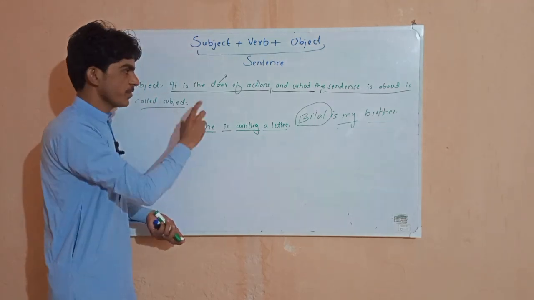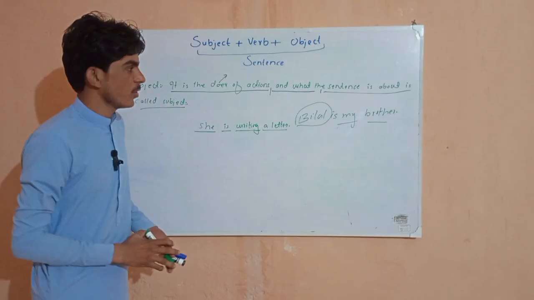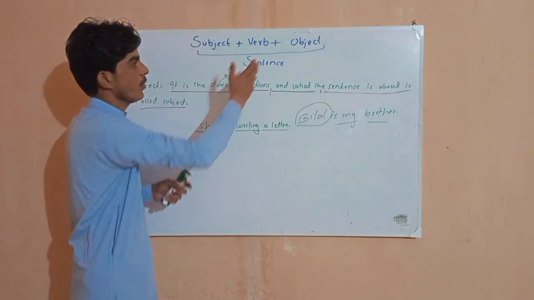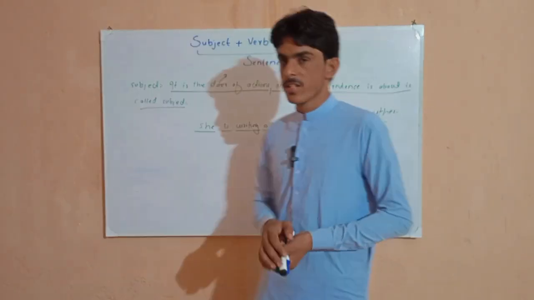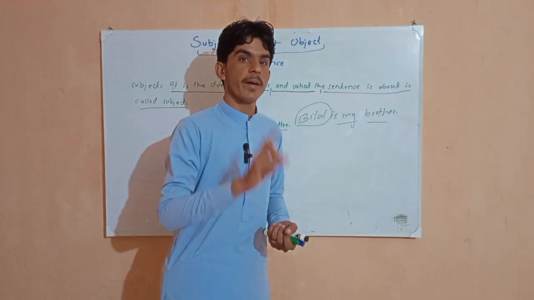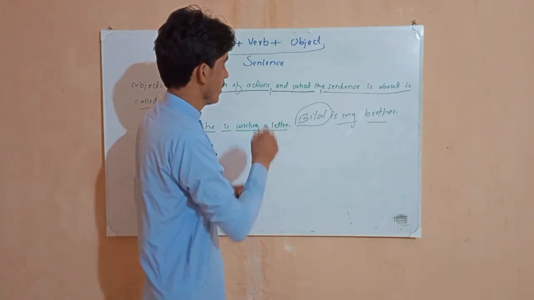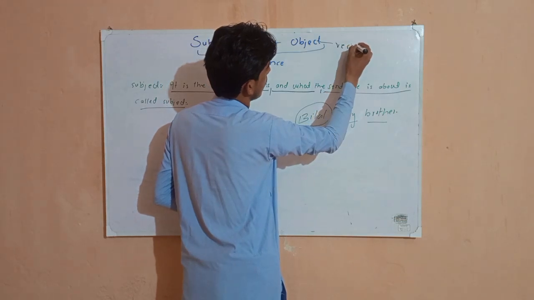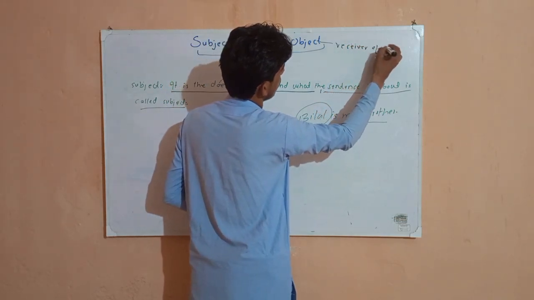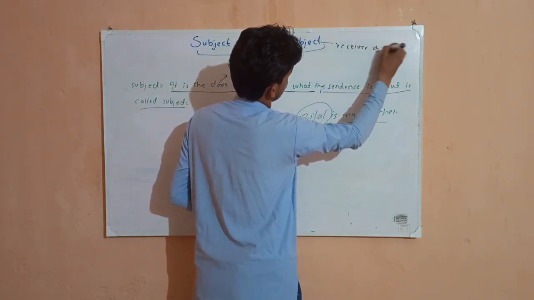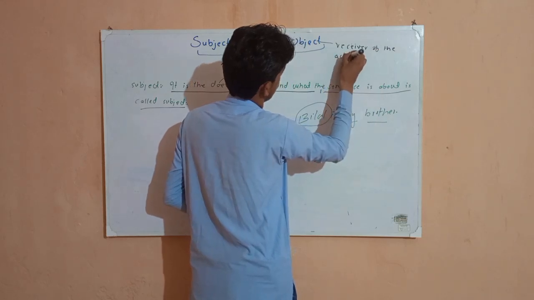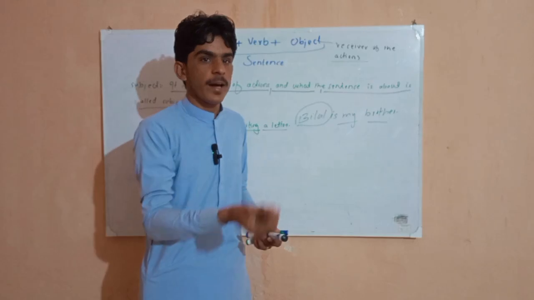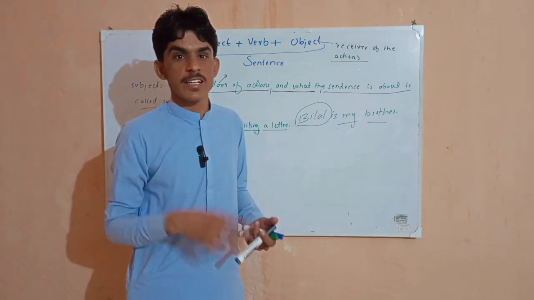So this is just the difference between subjects. What is the meaning of subject? In which situation do we use it? Now let's know what is object. Object can be known in two ways. One is called receiver of the action. And secondly, object will come for clarification, for clearness.